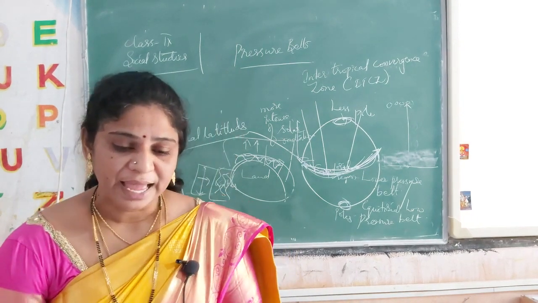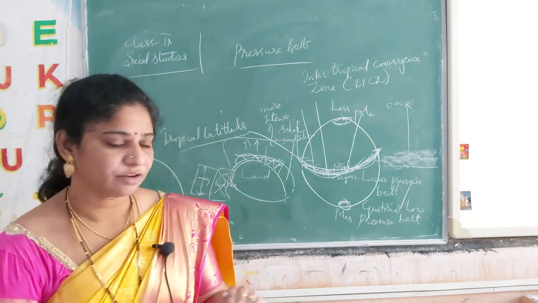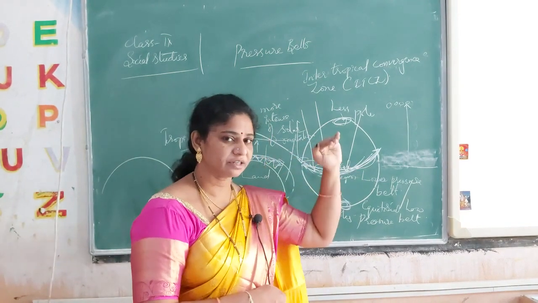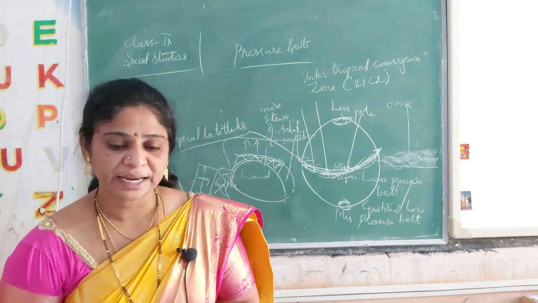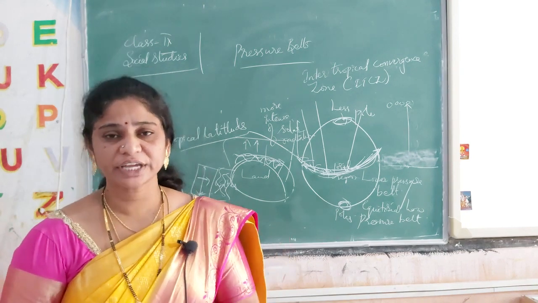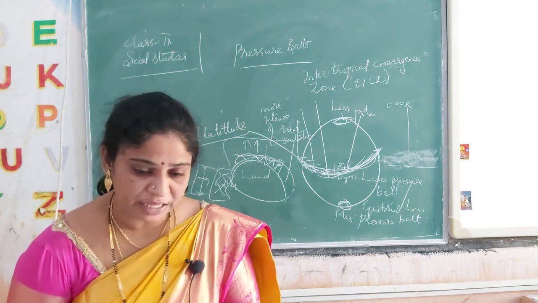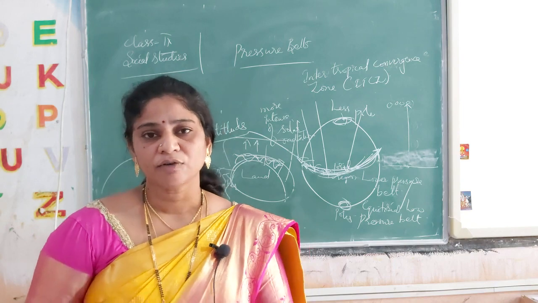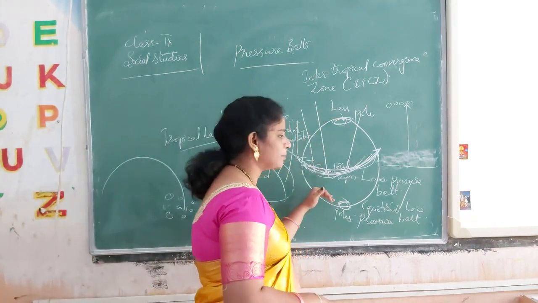As this air rises to the upper layers, it cools and starts descending. But it cannot come back by the same path that it took when it went up. We can't say that the air moving up comes back that way.